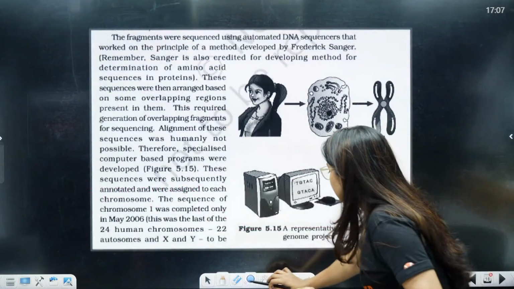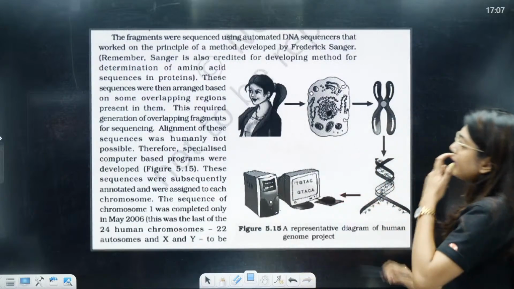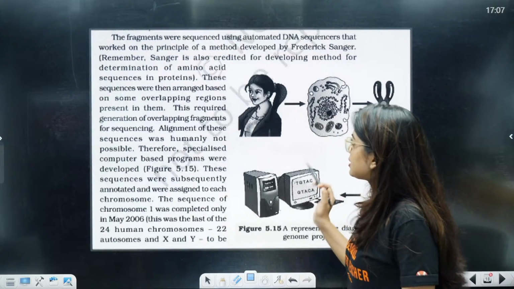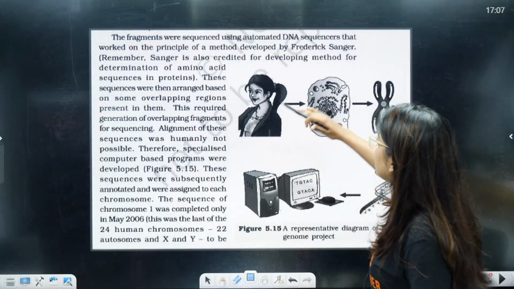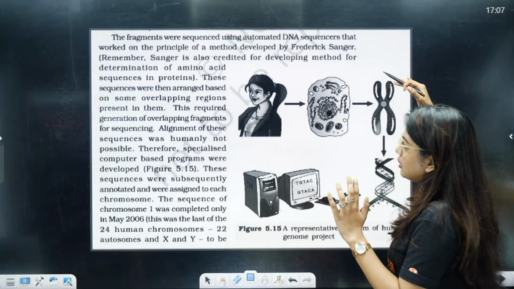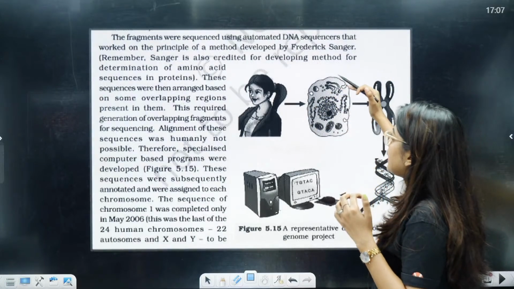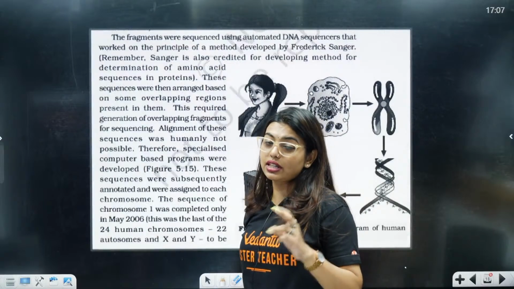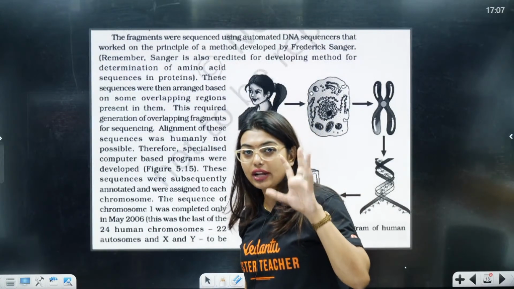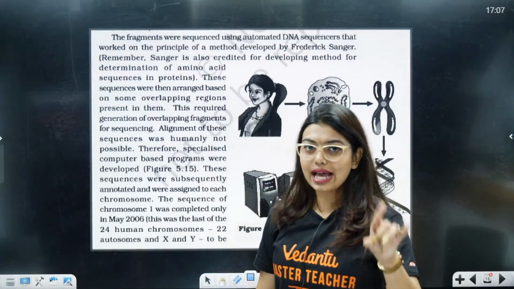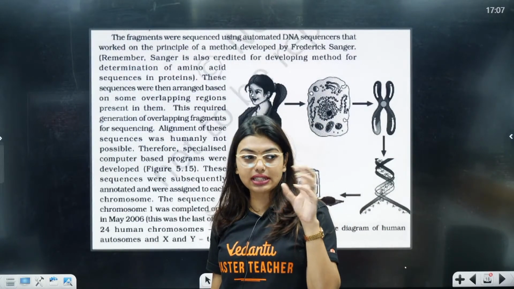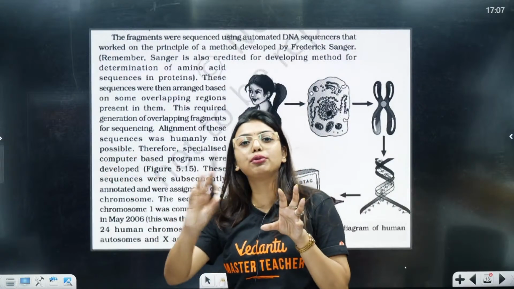See here. Now the fragments were sequenced using an automated DNA sequencer that worked on the principle of a method developed by Frederick Sanger. Remember, Sanger is also credited for developing a method for determination of amino acid sequencing. So Sanger got recognition for his Sanger sequencing, that is for sequencing DNA. The second recognition he got was for sequencing the amino acids that form the protein chain.